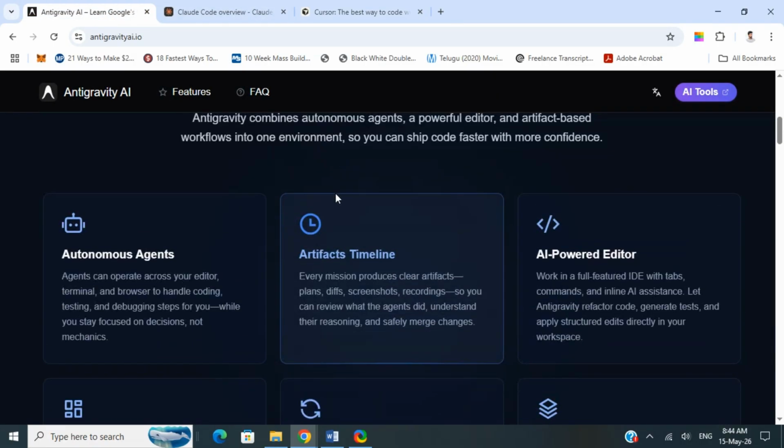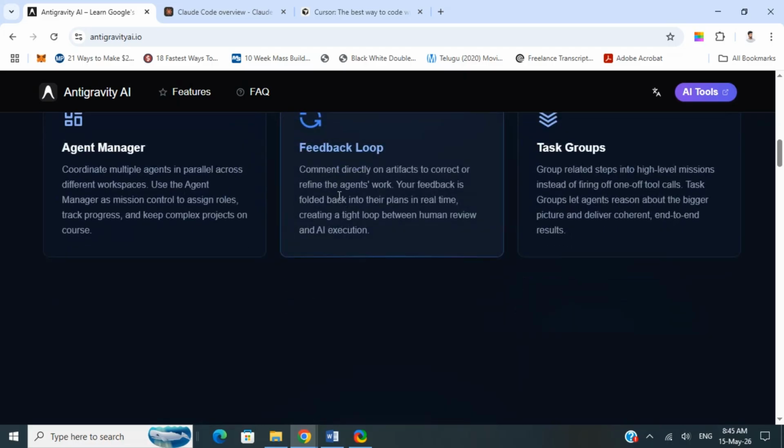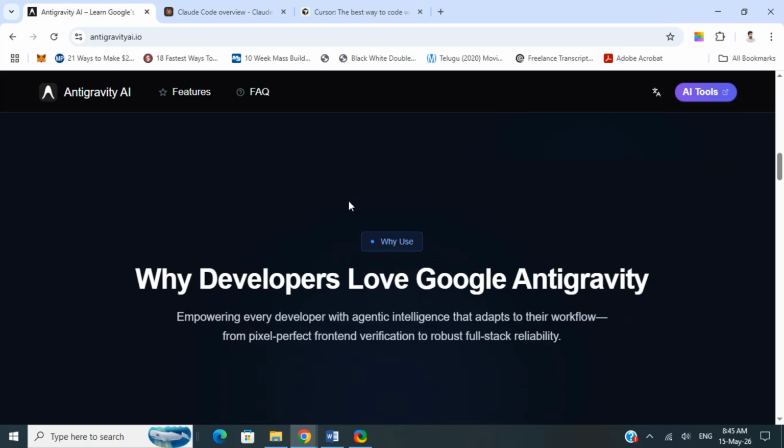And Anti-Gravity, on the downside, the biggest issue is reliability. Sometimes it feels magical, other times it completely loses the plot because it's pushing towards autonomy. Mistakes can become expensive fast.